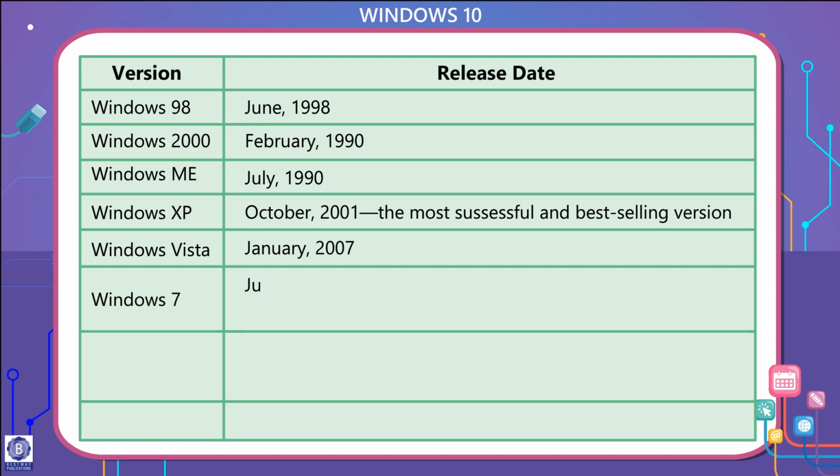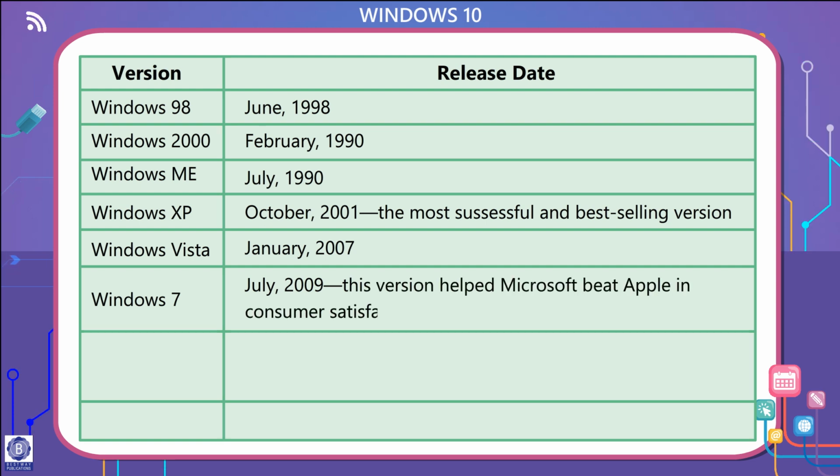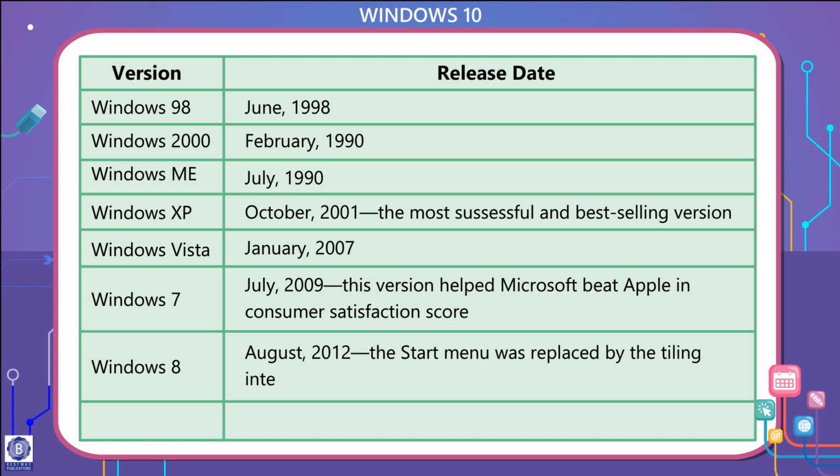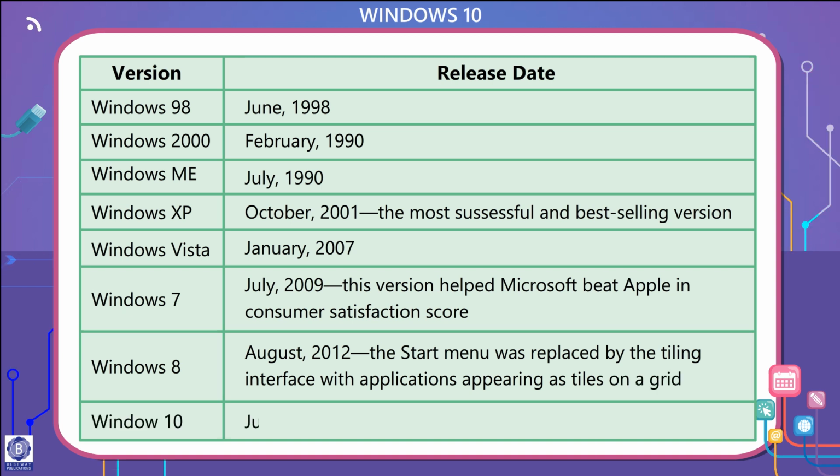Windows 7, July 2009. This version helped Microsoft beat Apple in consumer satisfaction score. Windows 8, August 2012. The Start menu was replaced by the tiling interface with applications appearing as tiles on a grid. Windows 10, July 2015.